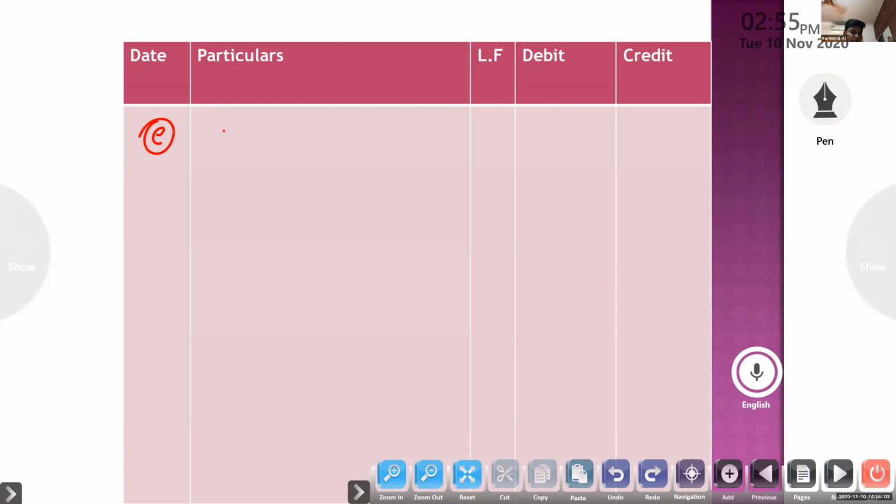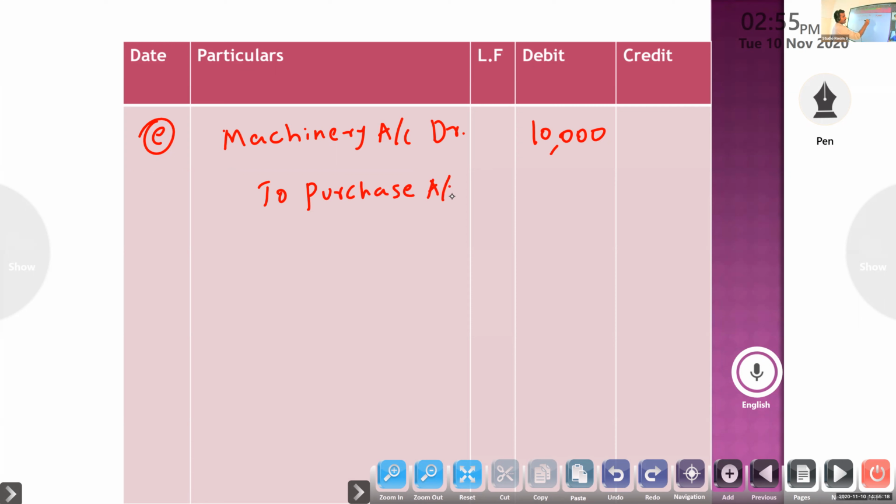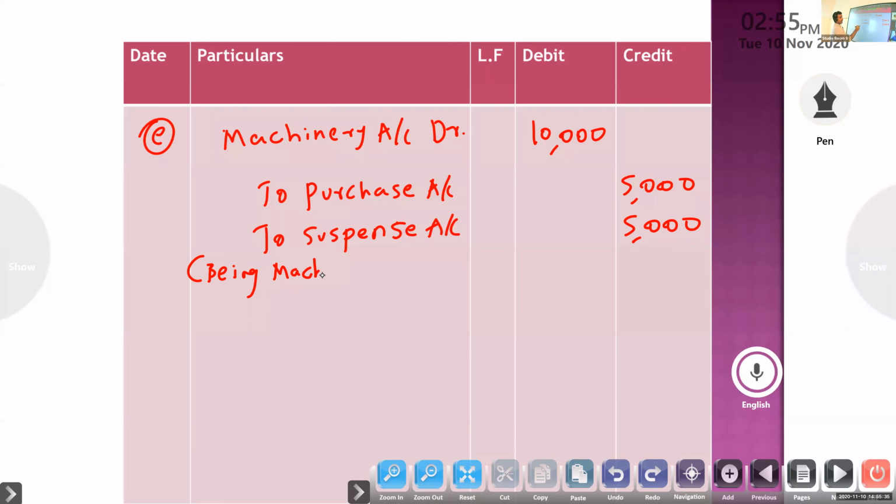Machinery account debtor 10,000 to purchase account 5,000, to suspense account 5,000, being machinery purchased, posted to purchase account.